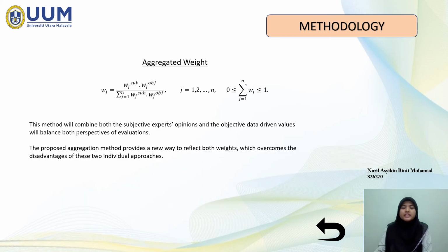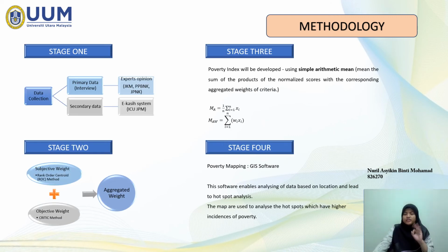Aggregated weight. This method will combine both the subjective expert opinions and the objective data-driven values, balancing both perspectives of evaluation. The proposed aggregation method provides a new way to reflect both weights, which overcomes the disadvantages of these two individual approaches. Stage 3. The poverty index will be developed by using a simple arithmetic mean, which means the sum of the product of the normalized scores with the corresponding aggregated weight of the criteria.